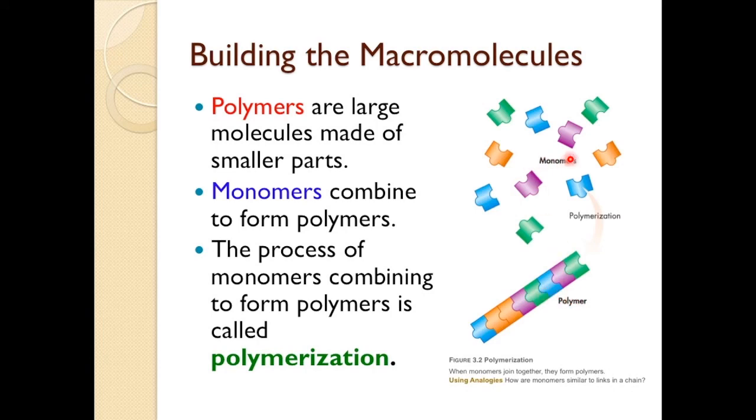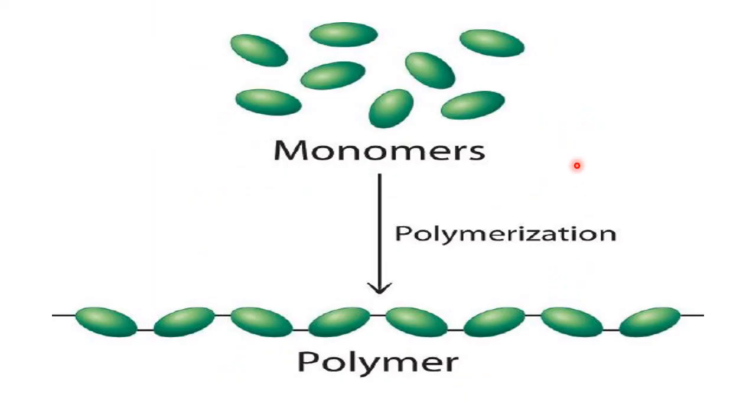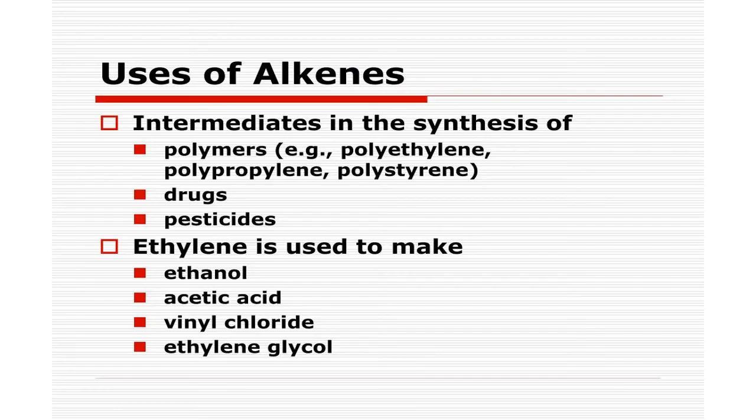Mono means one unit, mer means molecule; poly means many. Monomer, one unit. Polymer, many units. The process is polymerization. Monomers become long chains of polymers, and this is used in the polymer industry.